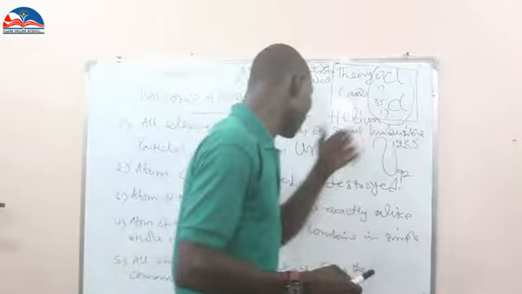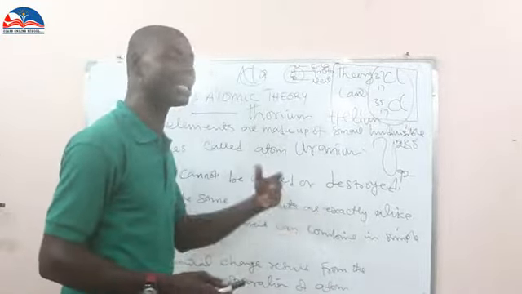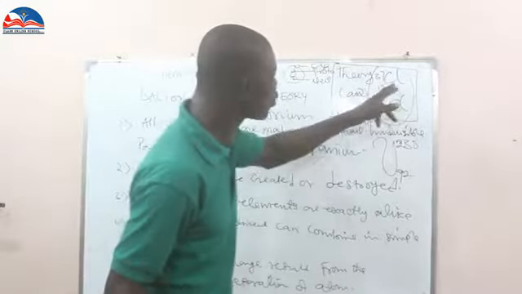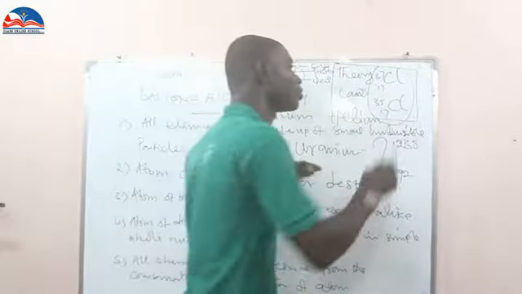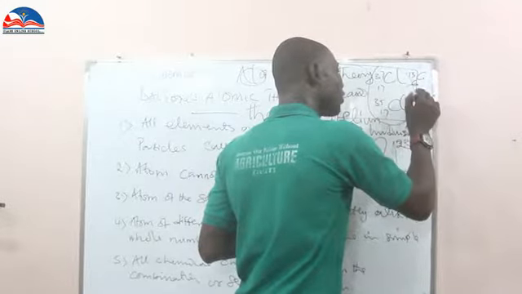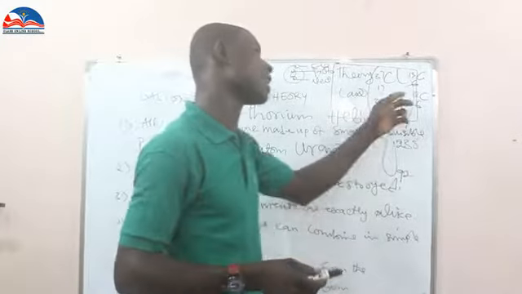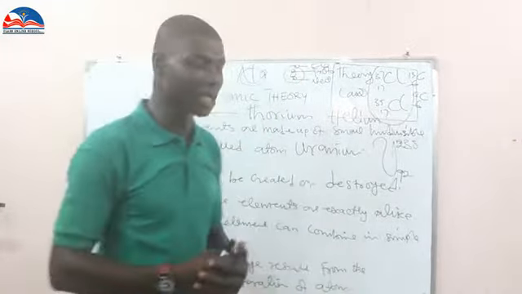Because if you talk about number three, that atoms of the same element are exactly alike, they are not alike. We also have carbon. We have carbon of 13 and 6, and carbon of 12 and 6. This is an isotope. So they are not exactly alike. They are different. There are differences there.